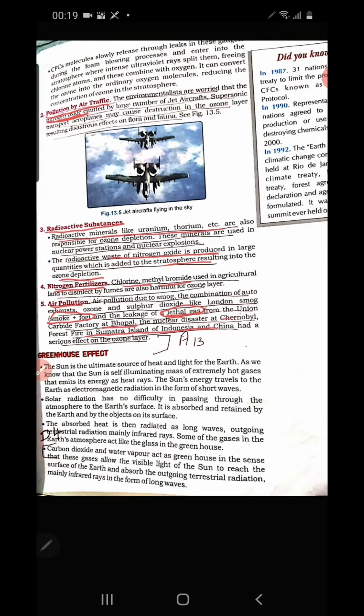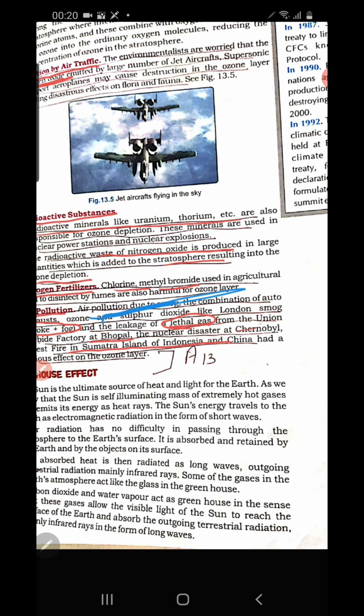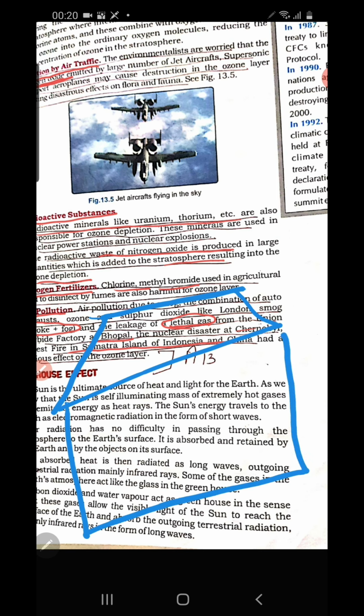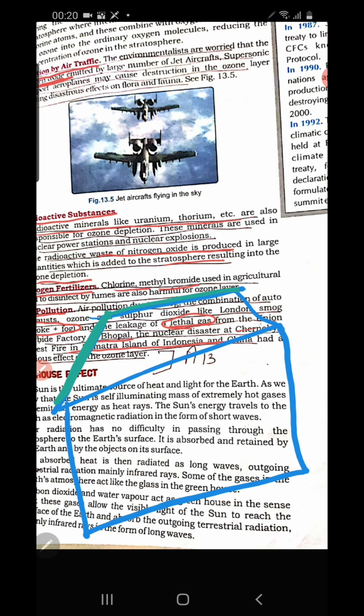Okay children, then next we are going to discuss the greenhouse effect. Let's see what the greenhouse effect is. Greenhouses are mainly found in the polar region. Now what is the use of this greenhouse gas? Not greenhouse gas. We are discussing a greenhouse. Okay, what is this greenhouse?